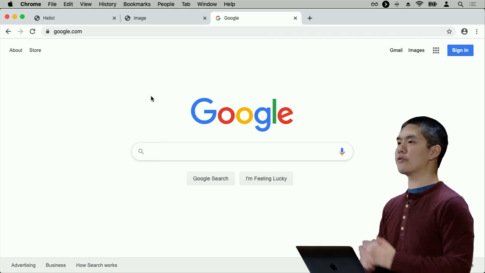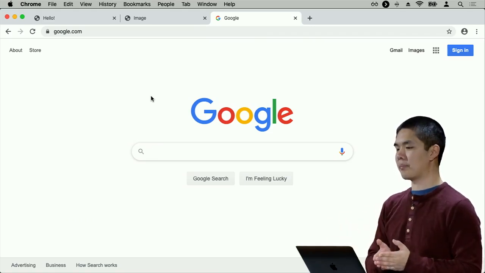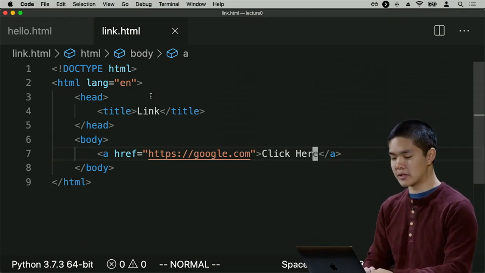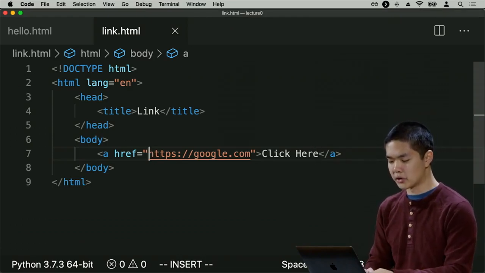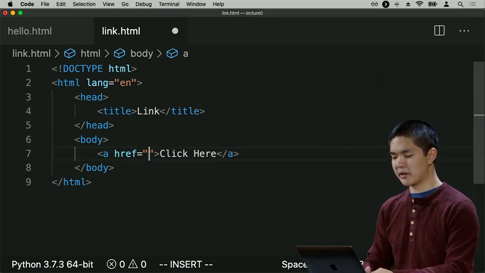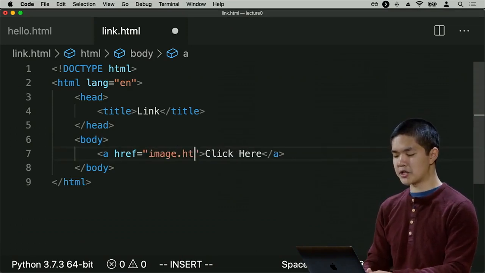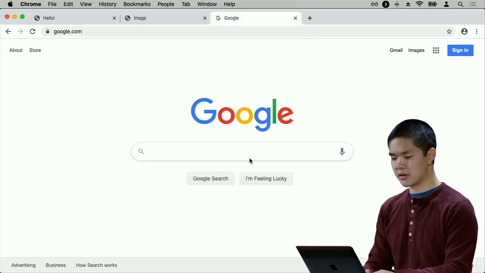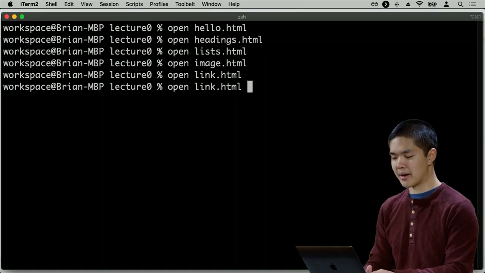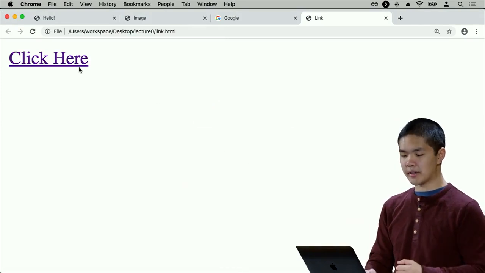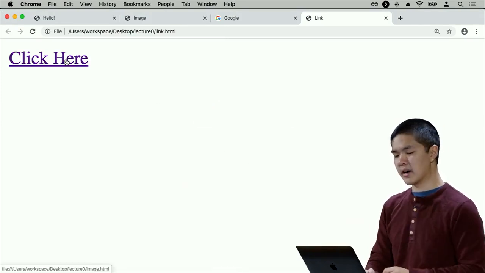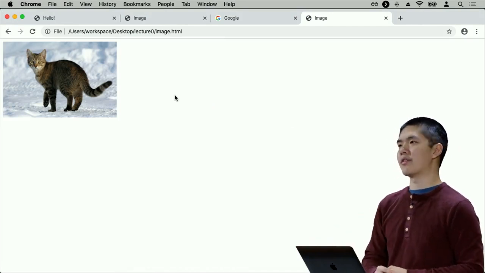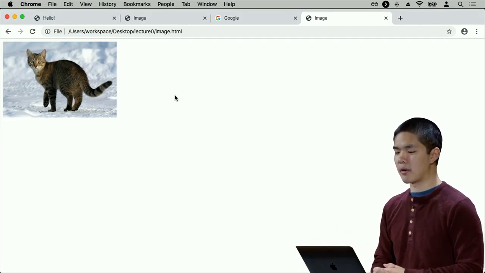And it turns out that we can use this href attribute not only to link to different websites altogether, but we can link to different pages on the same website. So for example, if I wanted to link to that cat page that I designed a moment ago, instead of linking to google.com, I could instead just link to image.html. And now if I save that and refresh, or if I open up link.html again, I see a click here link, where when I click on click here, I'm taken to that page, image.html, that happened to have that picture of the cat from before.